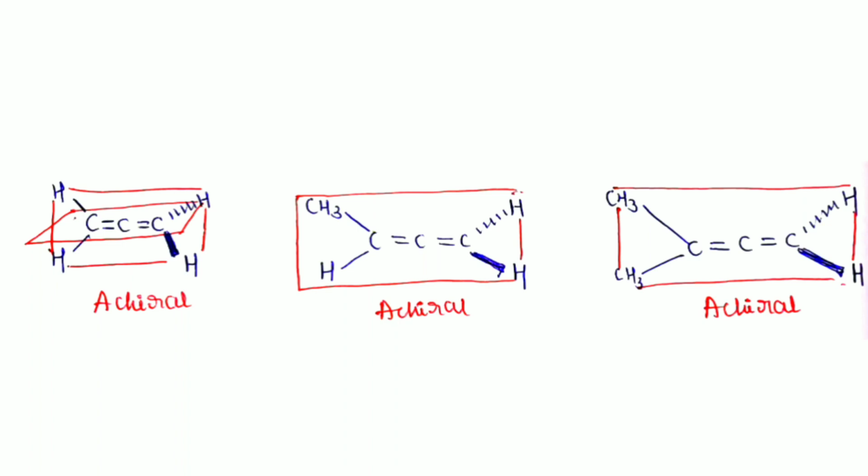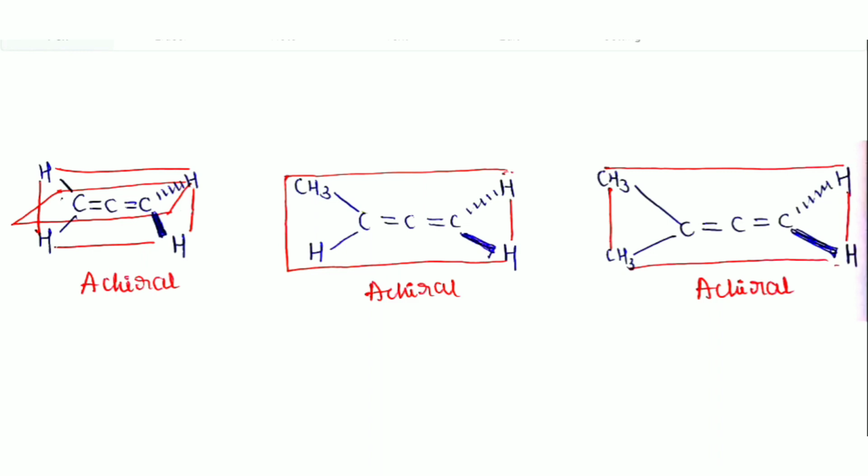If you place a horizontal plane consisting of the two hydrogens, it divides the molecule, while the plane of the paper cannot divide it into two equal halves. In this way it has two planes of symmetry, and because of the plane of symmetry the molecule is achiral.